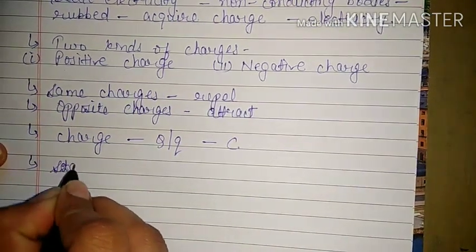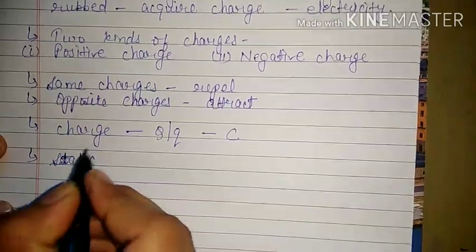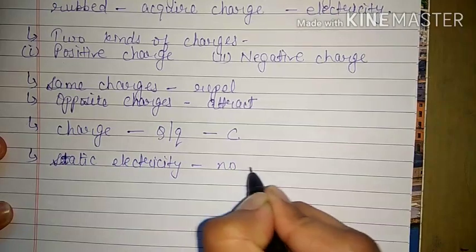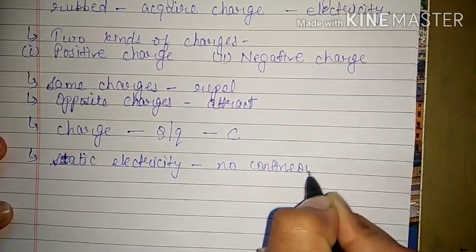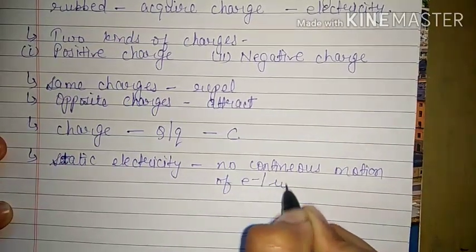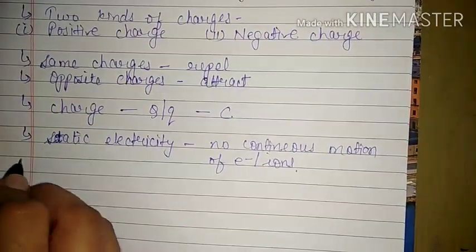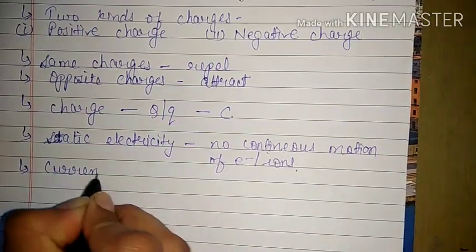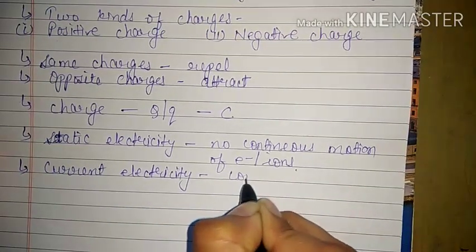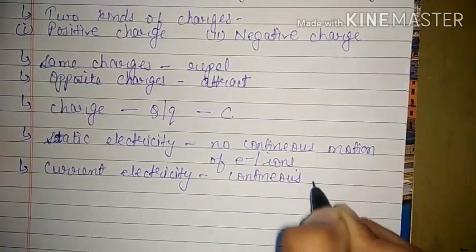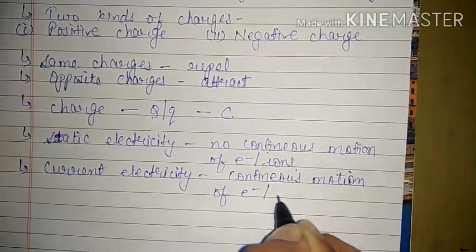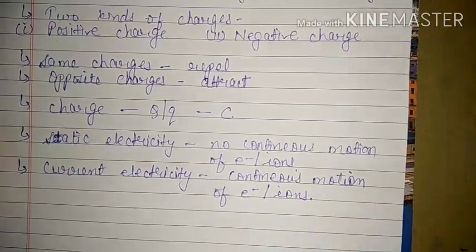In the case of static electricity, no continuous motion of electrons or ions. Whereas in the case of current electricity, there is continuous motion of electrons and or ions.